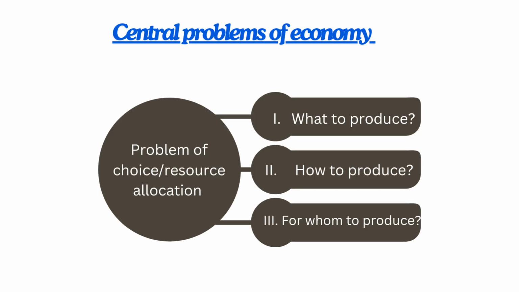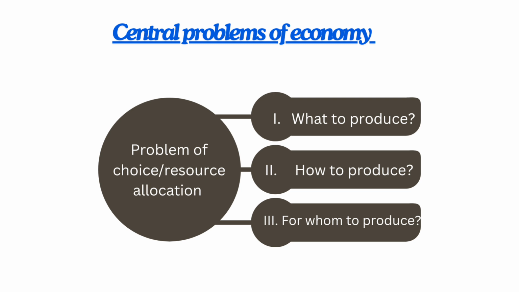Now let's discuss the central problems of economy. The central problem of economy revolves around the problem of choice or allocation of resources. And why does the problem of choice or allocation of resources arise? This arises due to the fact that resources are scarce. I have already told you that in the first slide. Secondly, they have alternative usage. For example, a piece of land can either be used to grow wheat or sugarcane. So the farmer has to make a choice whether to grow